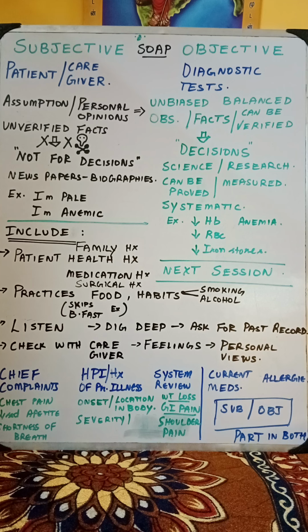So all those things have to be brought down here. Next, we need to listen, dig deep, ask for all the past records and check. What they say alone is not enough. We can check the past records also to understand what they say is right or wrong, or how far it is right. And then you can check with the caregiver also, because one person may be in